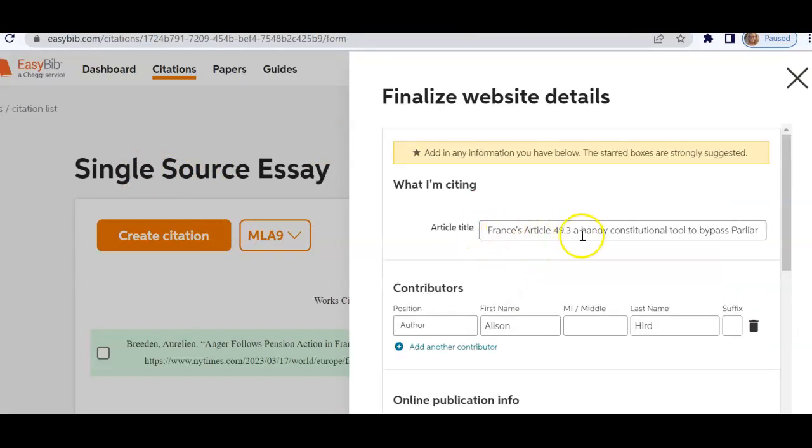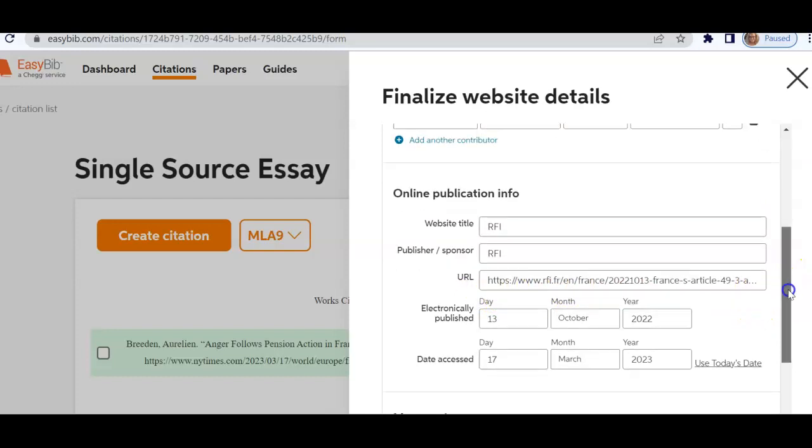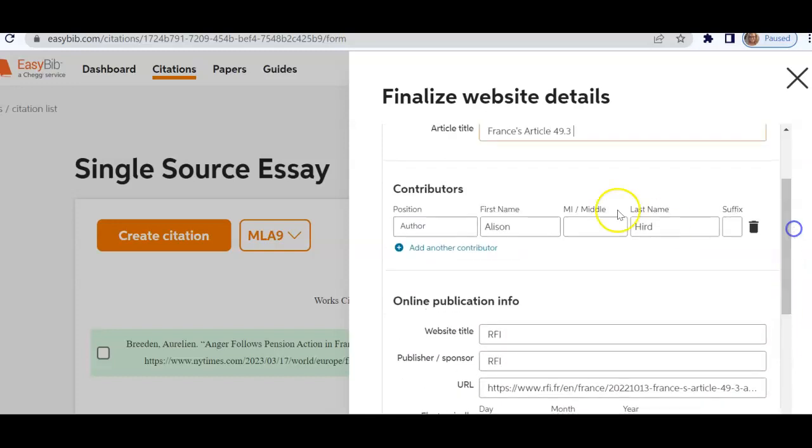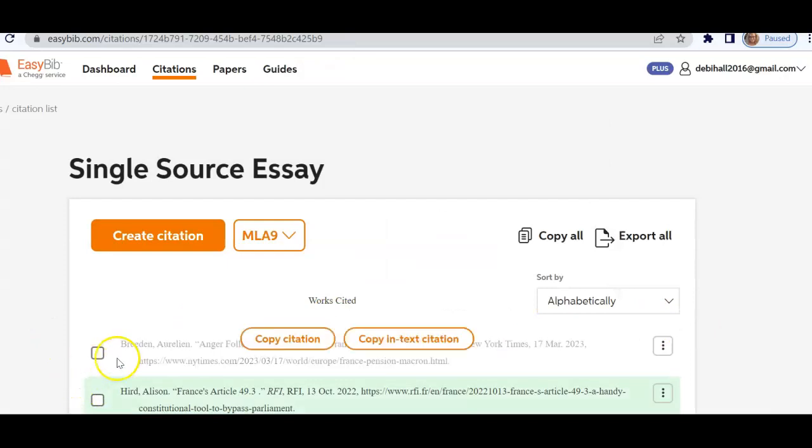Once again, we've got this long, drawn-out title, and I don't need that. And I'm not worried about this because the reader can go right down here to the URL and see the full article. My citation lets them know the article and then the author and so forth. Complete the citation. Now that's also added to my list. Now I can go back and read the article.